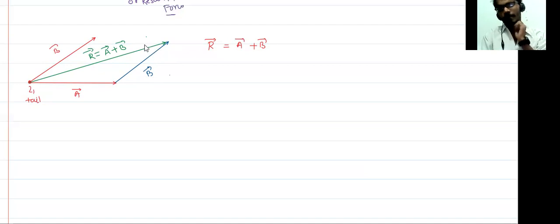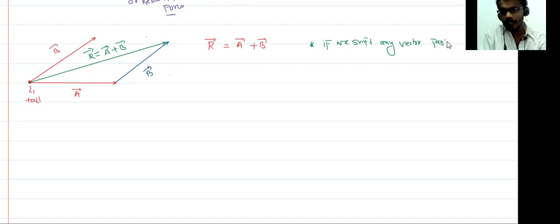Remember one thing, very important: if we shift any vector parallelly, then magnitude as well as direction will not change.